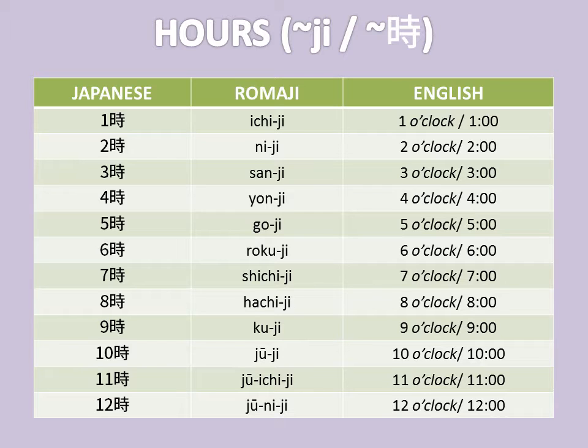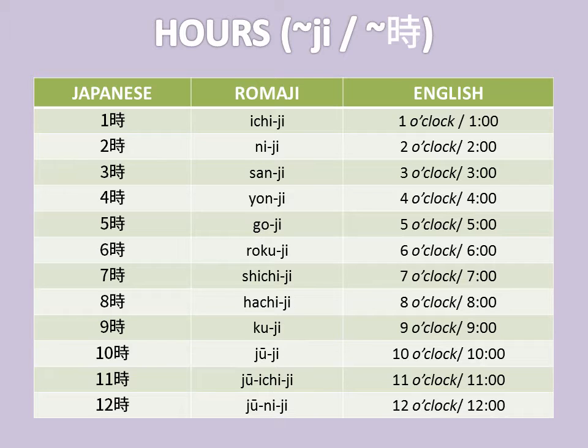So the first column you are seeing is the numbers representing the hours, and then the kanji character for hour. Then we have the second column as Romaji, which is the pronunciation of the hours, and the English counterpart.